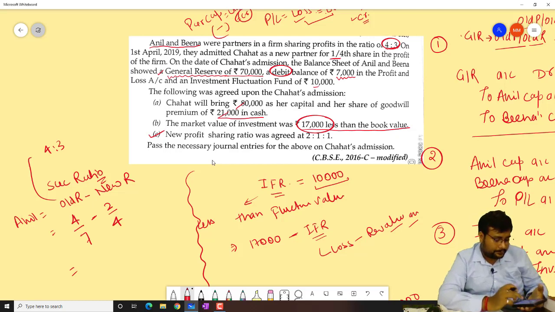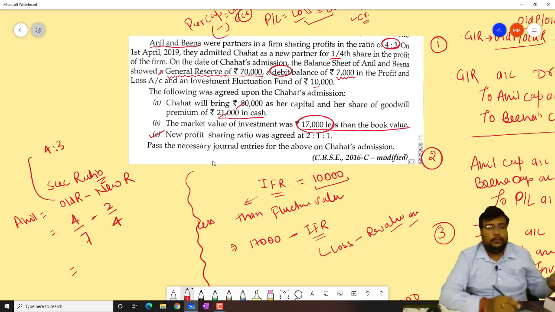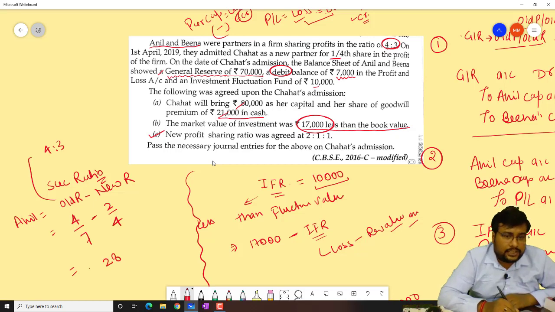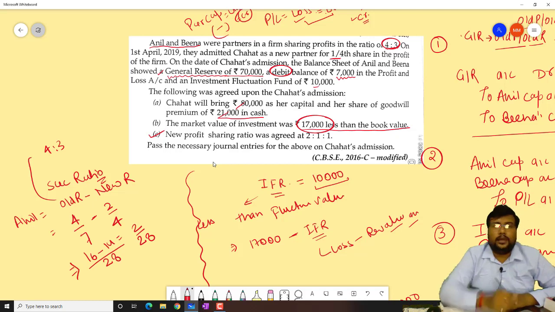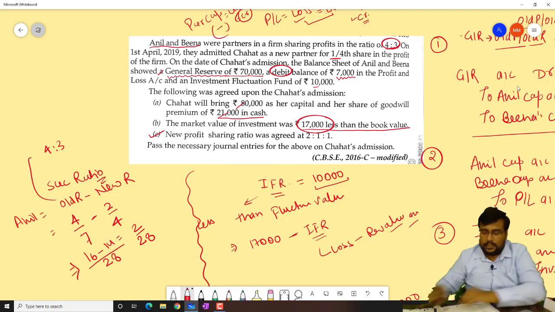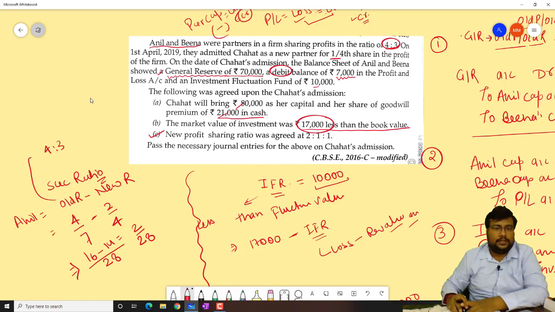The LCM is 28: 7 fours are 28, 4 fours are 16, and 4 twos are 14, so 2/28. Okay bacha, 2/28.